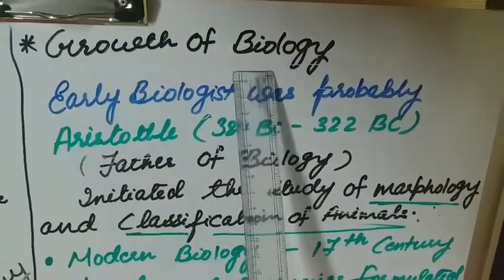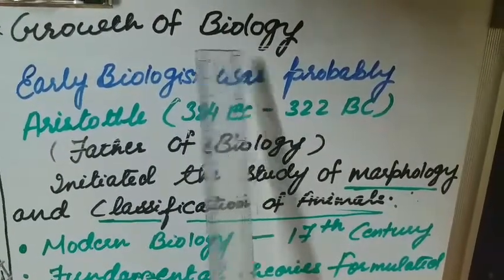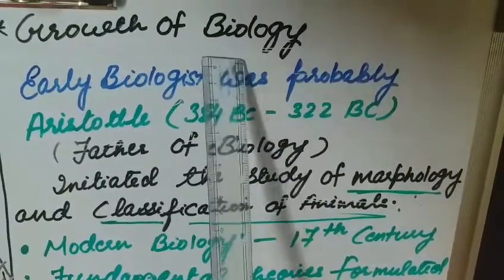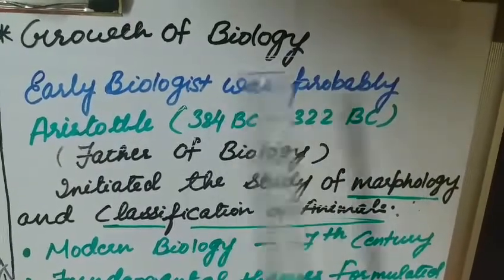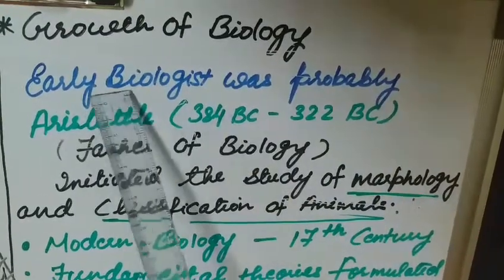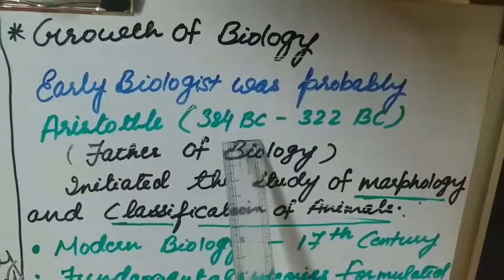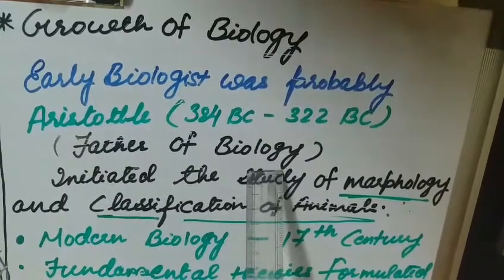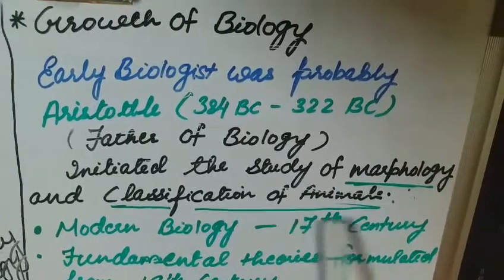Now moving to my next topic, growth of biology. The growth of biology has come into existence from the time the earth has come into existence. When the earth came into existence, all forms of life started emerging slowly and slowly. But then also the early biologist was probably Aristotle from 384 BC to 322 BC. He is also known as the father of biology. He initiated the study of morphology and classification of animals.